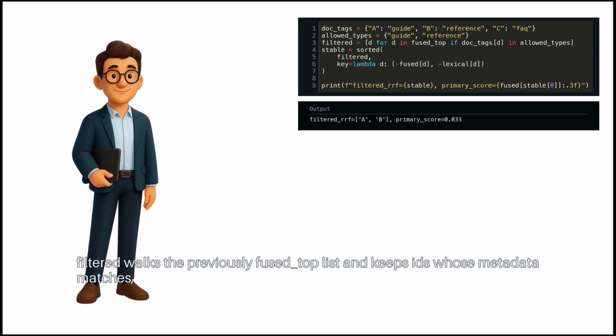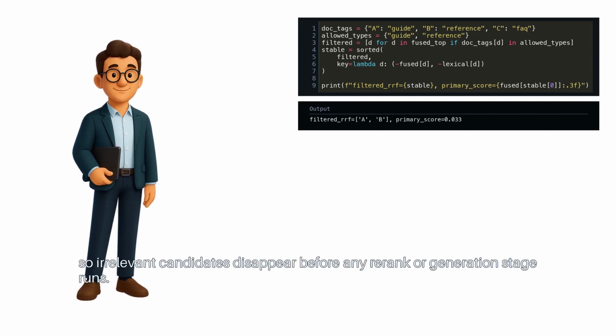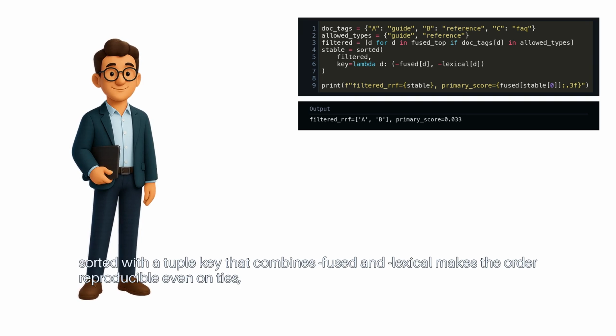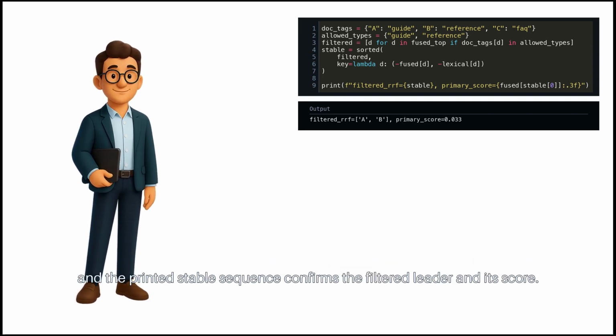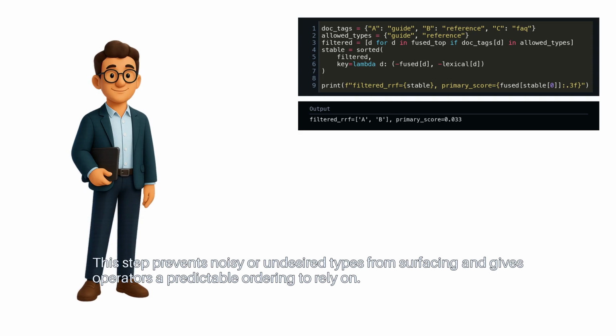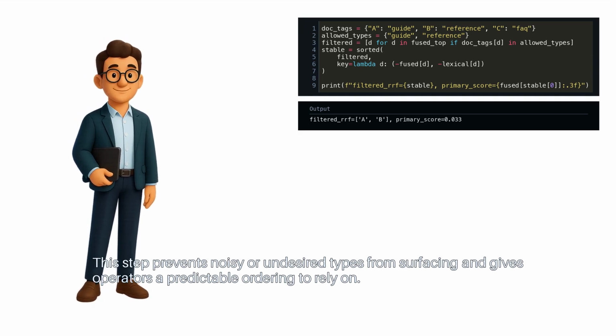Filtered walks the previously fused top list and keeps IDs whose metadata matches, so irrelevant candidates disappear before any re-rank or generation stage runs. Sorted with a tuple key that combines fused and lexical makes the order reproducible even on ties, and the printed stable sequence confirms the filtered leader and its score. This step prevents noisy or undesired types from surfacing and gives operators a predictable ordering to rely on.